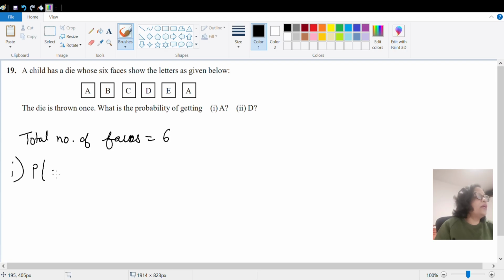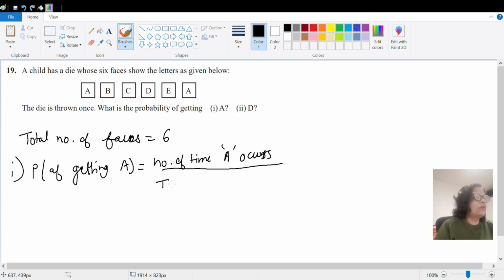Okay, so first we have to find, let P be the probability of getting A. We'll write probability of getting A. That will be equal to number of times A occurs upon total number of faces. Okay, so number of times A occurs, we can see here, is 1 and 2 times. So it is 2 by 6. So if you do, it will be 1 by 3. The answer is 1 by 3.